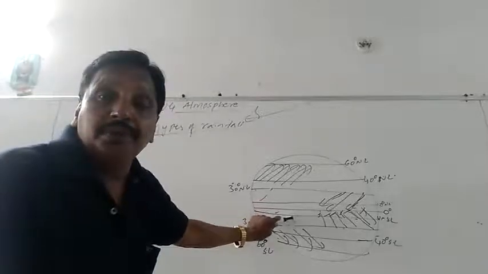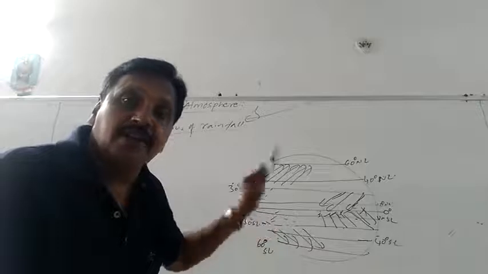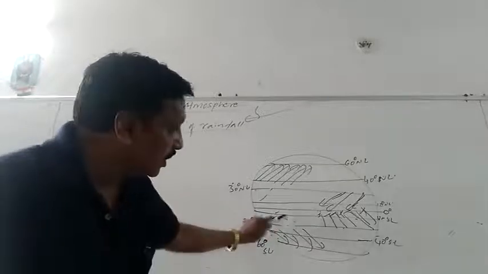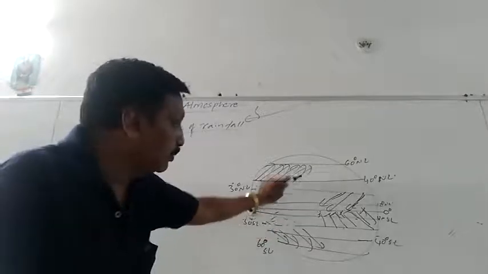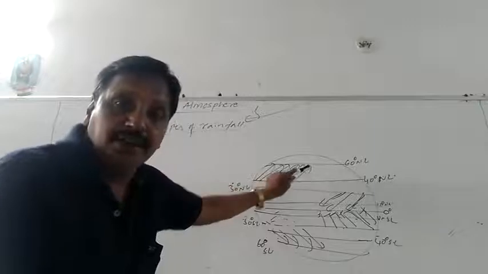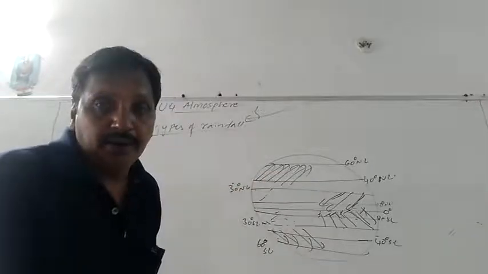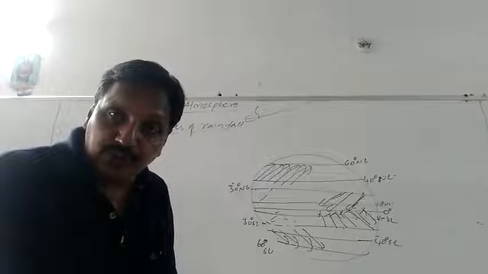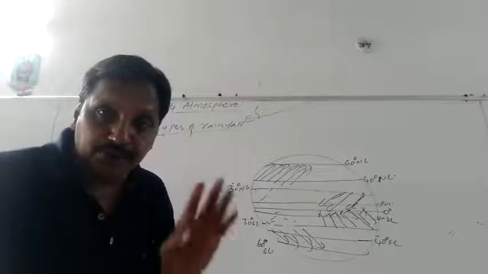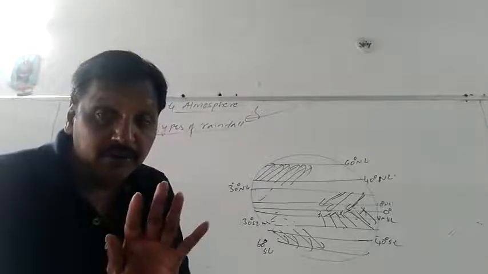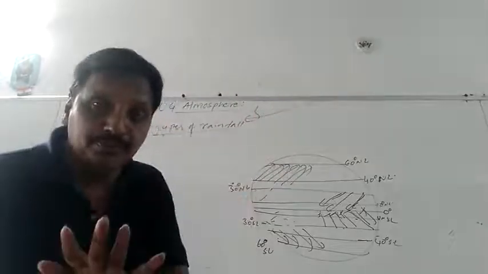Rainfall will be more in the low pressure areas than high pressure areas, that is the equator and the subpolar low pressure belts. There the rainfall will be more. And oceans will experience more rainfall than the land. This is one of the important points to remember regarding rainfall that occurs around the globe.